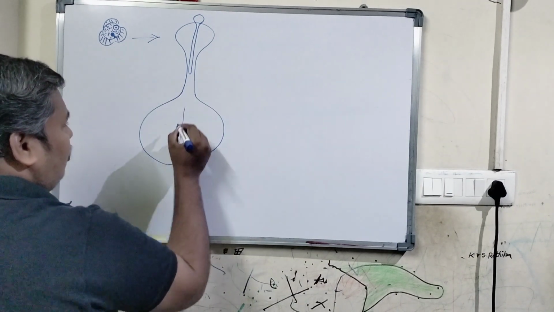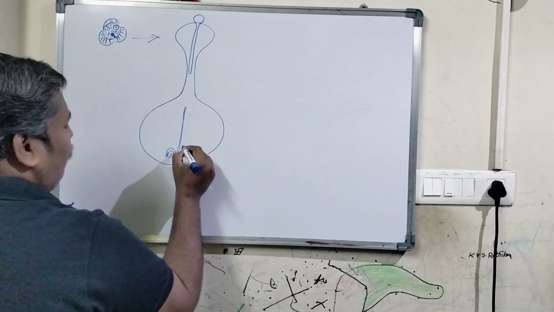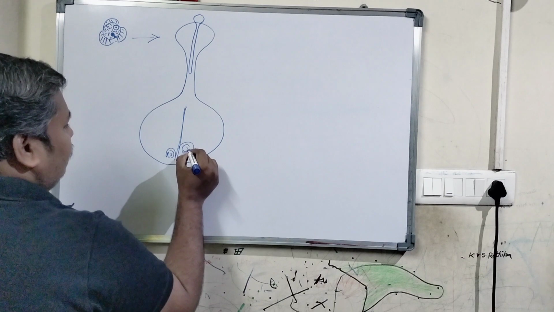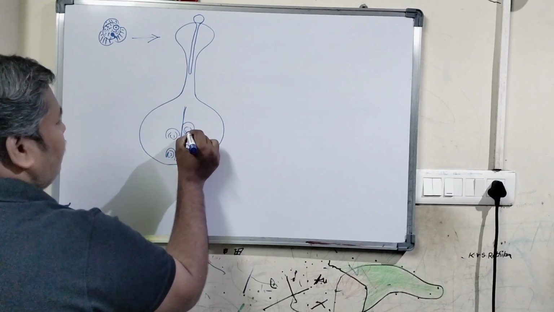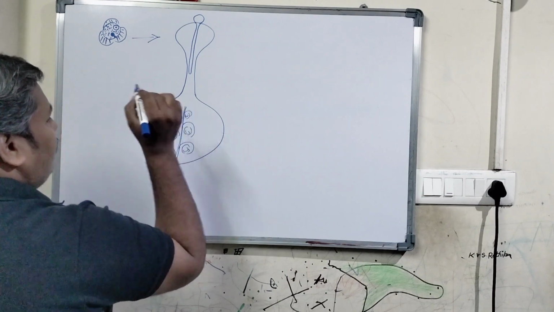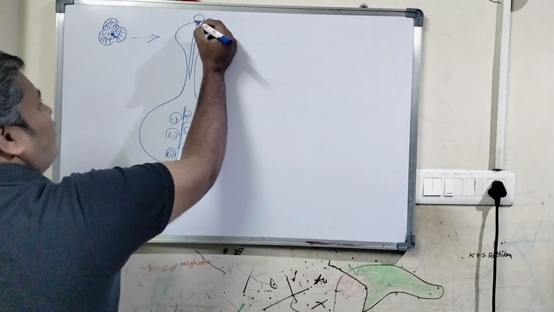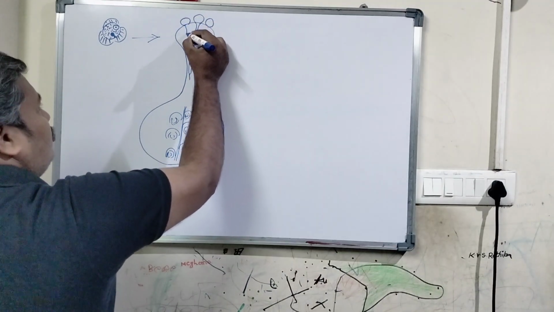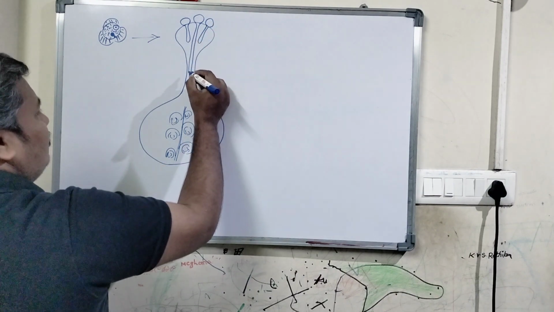The ovary consists of a number of ovules. These ovules are fertilized by the several pollen tubes that travel through the style.